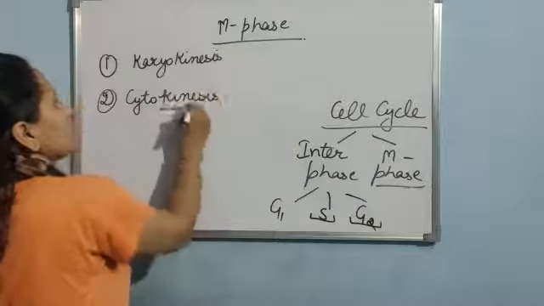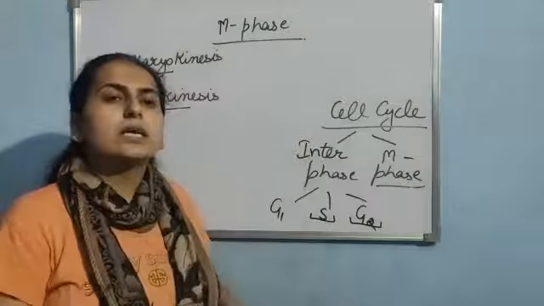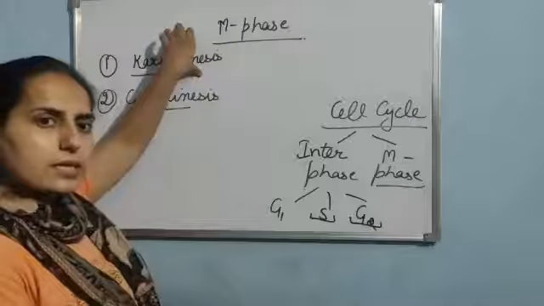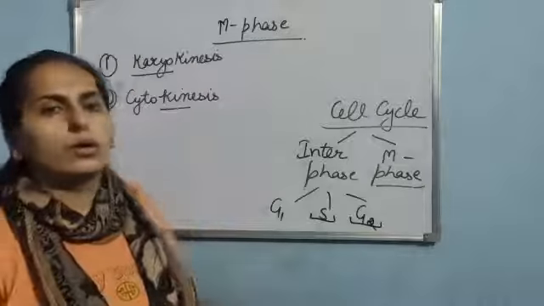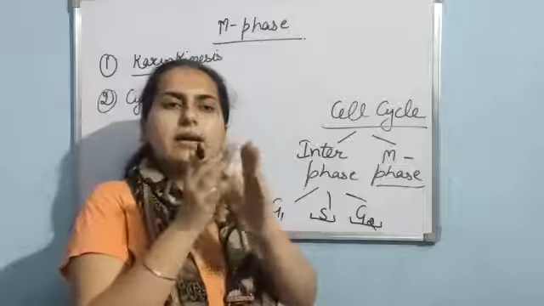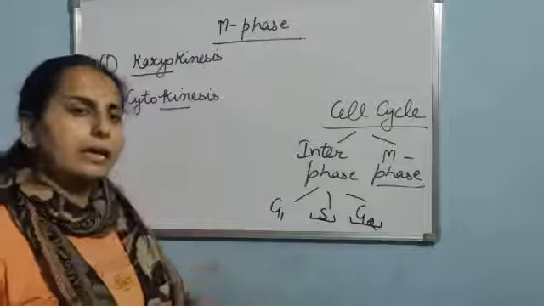Karyo is used for the nucleus. So firstly in M phase there is division of the contents of the nucleus, that is karyokinesis, and karyokinesis results in the formation of two daughter nuclei. Basically the parent nucleus will divide into two daughter nuclei.